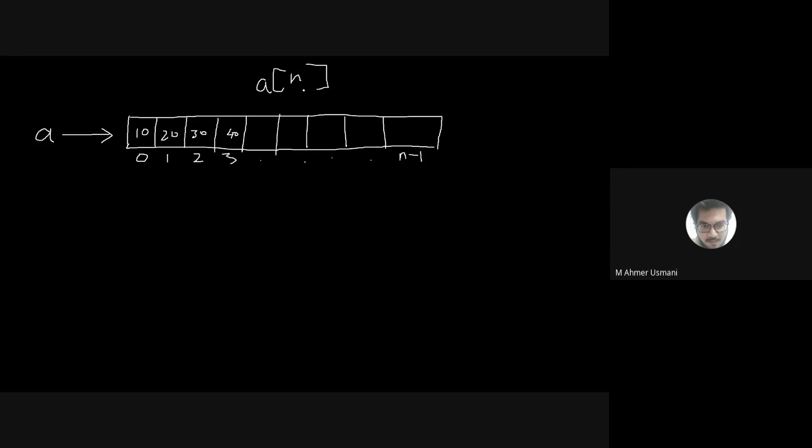So what is n? n is nothing but the size of an array. Since the index starts from 0, the last index number would be n minus 1. Is the point clear? Yes, sir. So this is how we create an array.